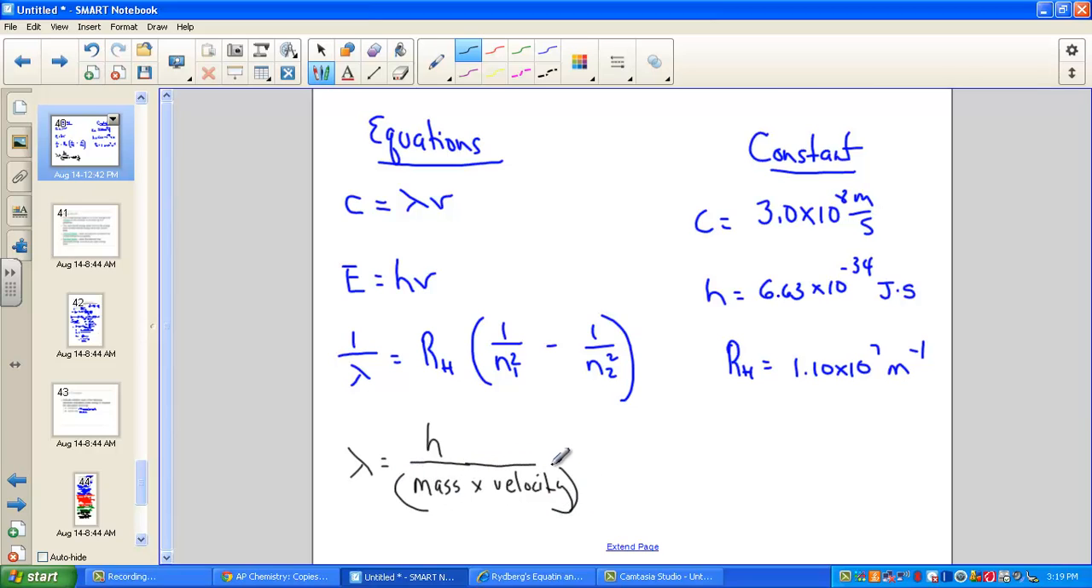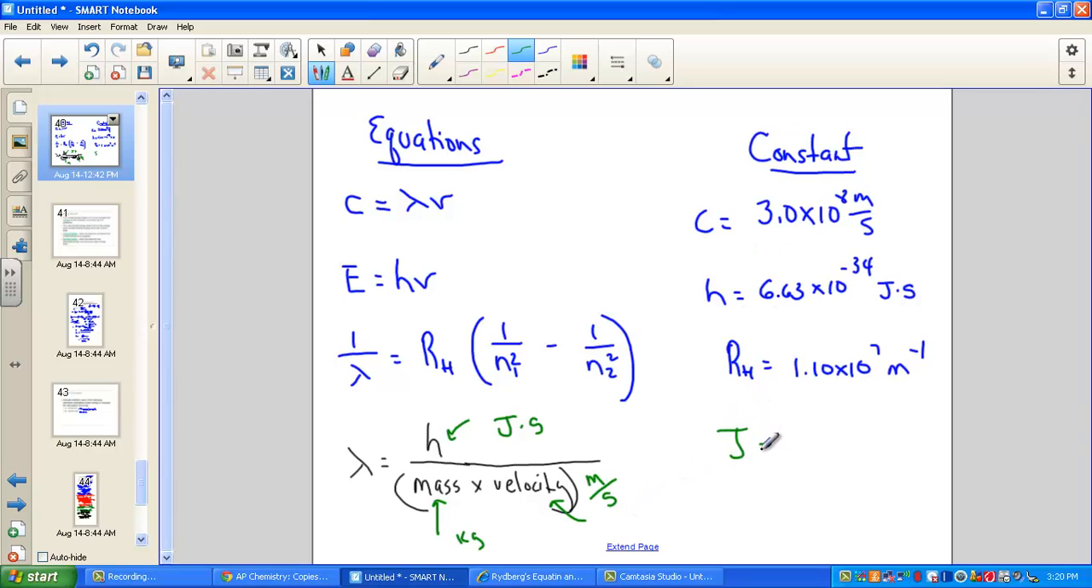And I'll put that in a parenthesis. You might want to consider remembering the units. Planck's constant, the unit here is a joule times second. Joules times second. Mass must be in a kilogram, and velocity must be in a meter per second.